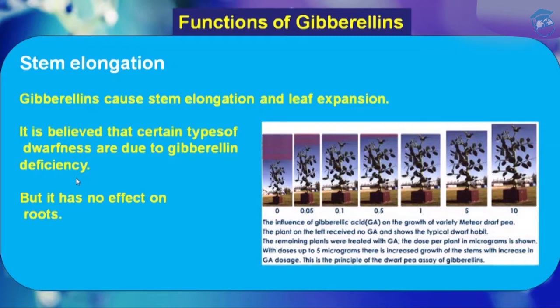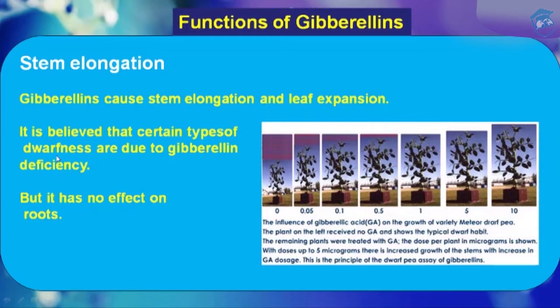Okay, but it is seen that gibberellin has no effect on roots. So a question may ask, which phytohormone does not show any effect on root? The answer is gibberellins. This is the first and foremost function of gibberellin, that it is used for stem elongation and leaf expansion.